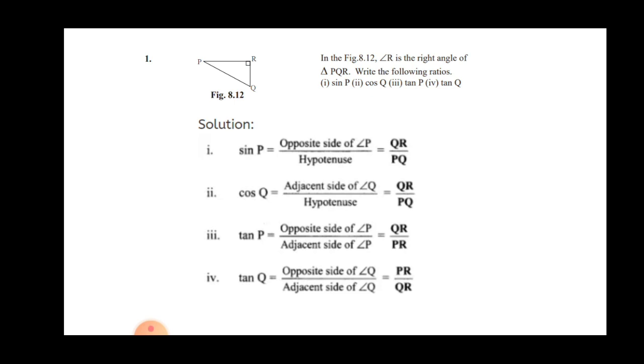Then the fourth one, tan Q. In tan Q, we have to repeat the same formula: the opposite side of angle Q and adjacent side of angle Q. Opposite is where the name is not included, so PR upon QR. This is a 2 mark question where each and every ratio is for half a mark. So this is about 8.1 question number 1.